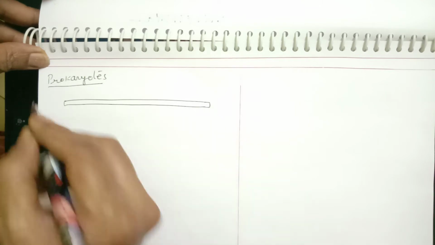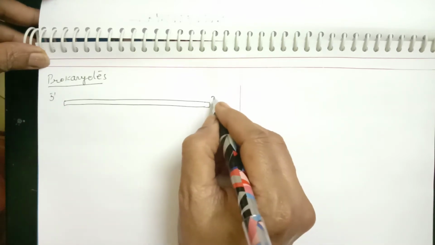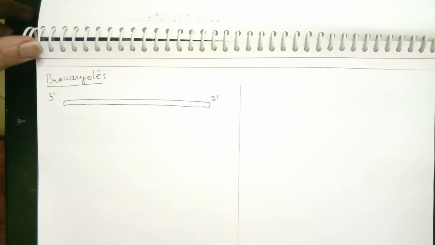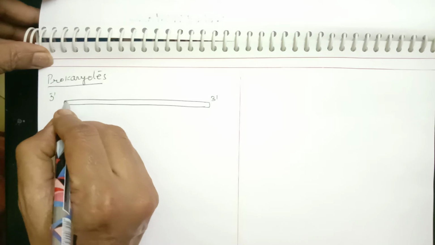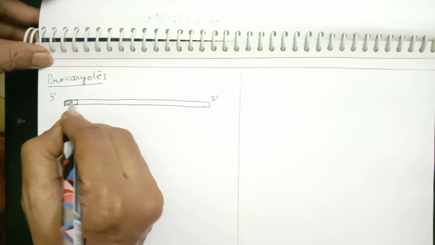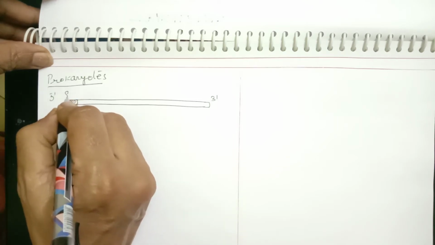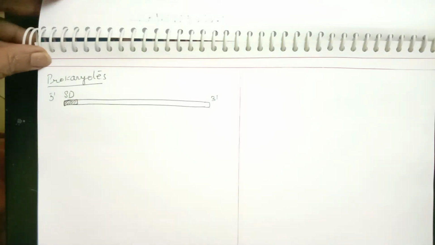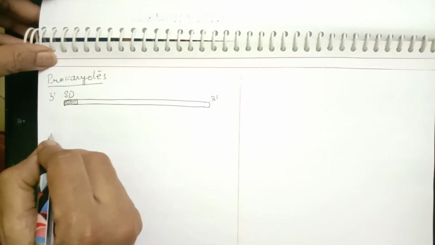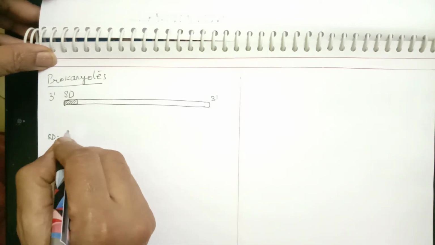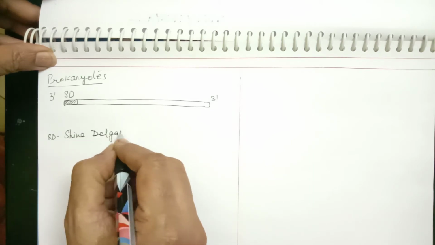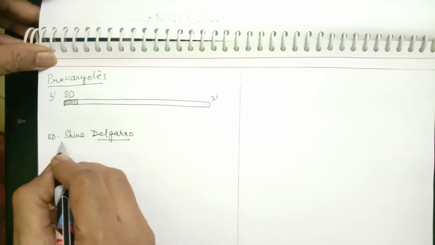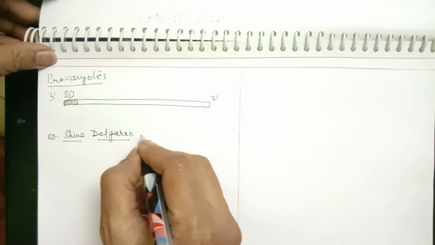So suppose this is a single strand, this is the 5' end and 3' end, and just near the 5' end, in case of prokaryotes, there is a sequence present which is named the SD sequence. I'll tell you what this SD sequence is. SD stands for Shine Dalgarno, after the two scientists. It is called the Shine Dalgarno sequence.